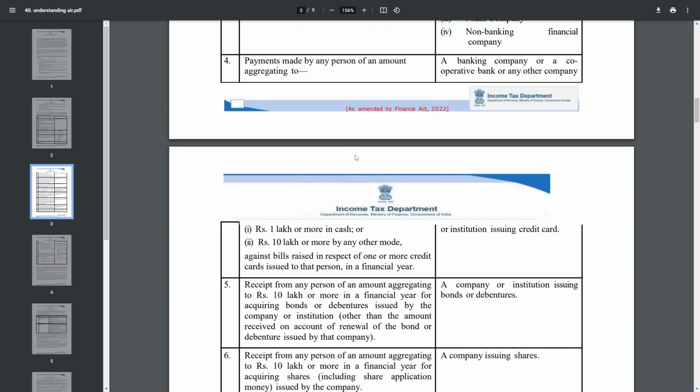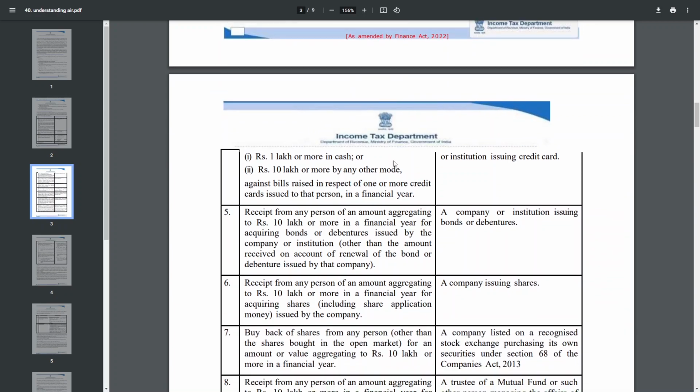Now the sixth one: if you are purchasing shares of rupees 10 lakh or more in a financial year, then the company issuing those shares must report that transaction in SFT. This is a very important point regarding the private limited company. If you are making a private limited company and issuing shares of rupees 10 lakh or more, then that company must report that transaction as per SFT. If you are making a private limited company or a public company and issuing shares of rupees 10 lakh or more, then as per SFT it should be reported.